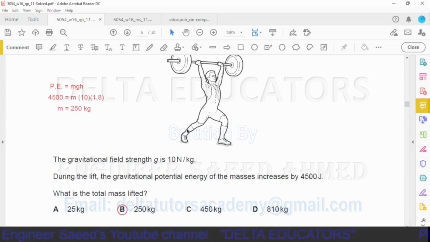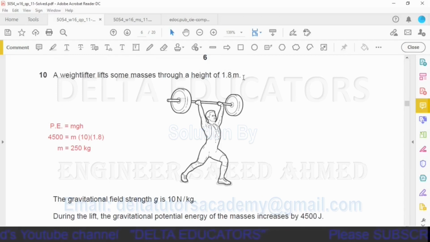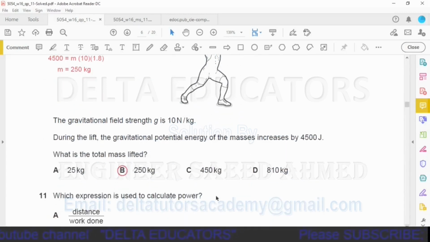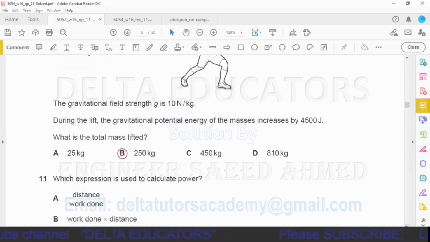Okay, gravitational potential energy is given as mgh. Now here potential energy is given 4500. Mass we have to find out. g is acceleration due to gravity or gravitational field strength. Its value is 10 Newton per kg. This height h is also given. Height is given here 1.8 meter. Now by solving this one, we will get the answer. Mass is equal to 250 kg. And 250 kg is given in the option B. So option B is the correct one.